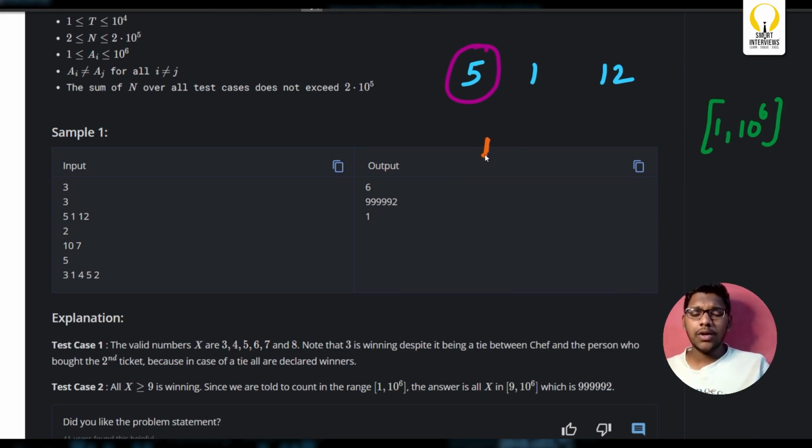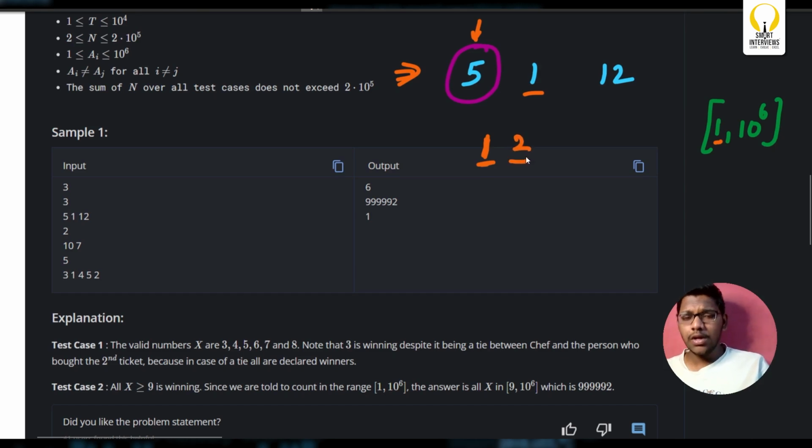If I consider 1, who is the winner? Some other member who picked not ticket 1 will be the winner. By the way, how are you deciding 1 is the winner? As I'm starting from 1, what is the closest number in this array to 1? It is 1. So this player is the winner. As Chef picked the first ticket, he won't win for sure.